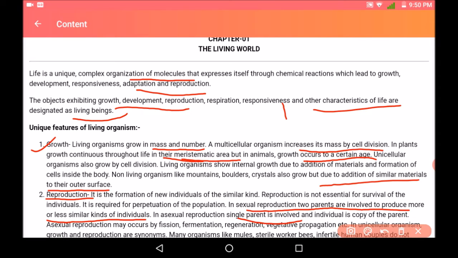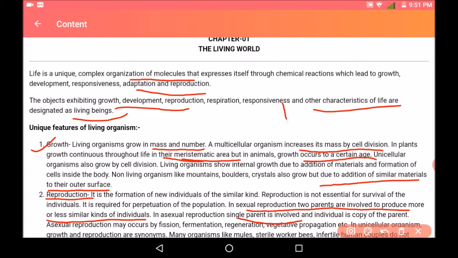So this is the difference: in sexual reproduction both the parents are involved to produce more or less similar individuals, and there may be genetic variations because both the parents have different traits and those traits will be passed on to the individual. But in asexual reproduction, there is only a single parent, so the individual is an exact copy of the parent because all the genetic characters are transferred from parent to offspring.